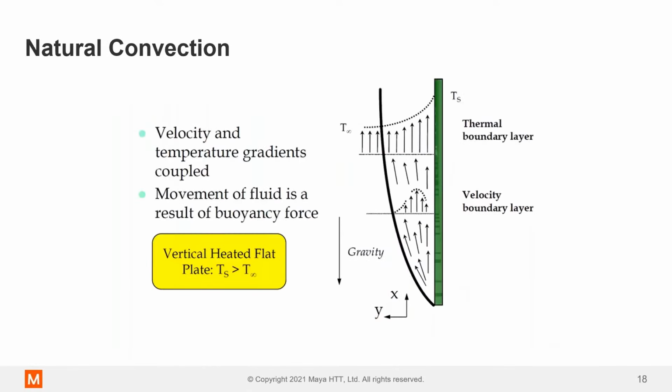When we're talking about natural convection, you always want to position your heat sink fins, or whatever you're trying to cool, in the direction of gravity, because that's the direction the velocity will be moving and the boundary layer will be forming. In this instance, the velocity and temperature gradients are coupled, and the movement of fluid is a result of buoyancy forces, the air getting less dense as it gets hotter. Because it's less dense, it moves upwards, and cooler air comes up underneath to replace that flow.